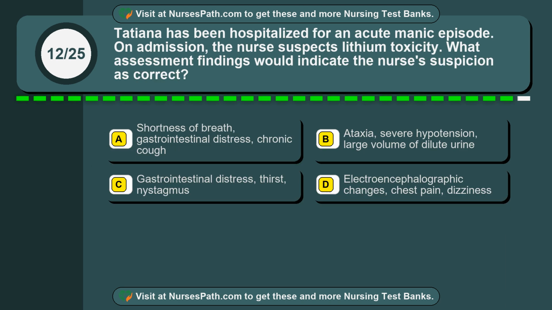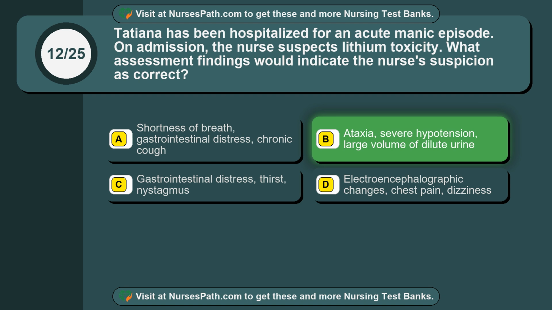Question 12. Tatiana has been hospitalized for an acute manic episode. On admission, the nurse suspects lithium toxicity. What assessment findings would indicate the nurse's suspicion as correct? Option A. Shortness of breath, gastrointestinal distress, chronic cough. Option B. Ataxia, severe hypotension, large volume of dilute urine. Option C. Gastrointestinal distress, thirst, nystagmus. Option D. Electroencephalographic changes, chest pain, dizziness.